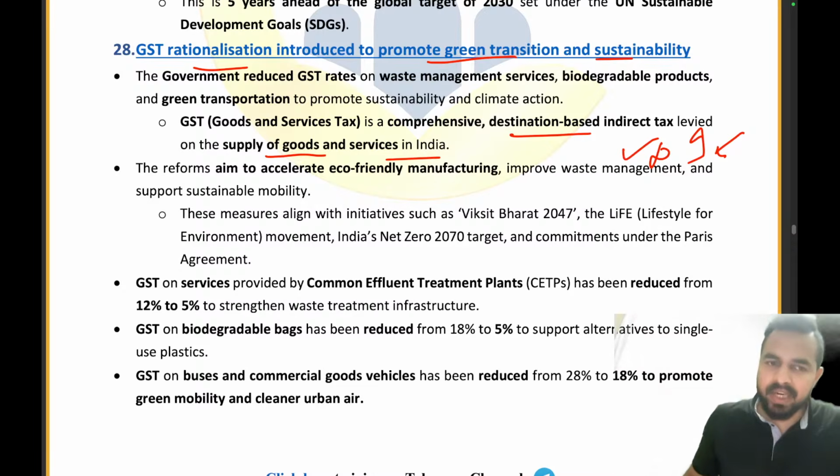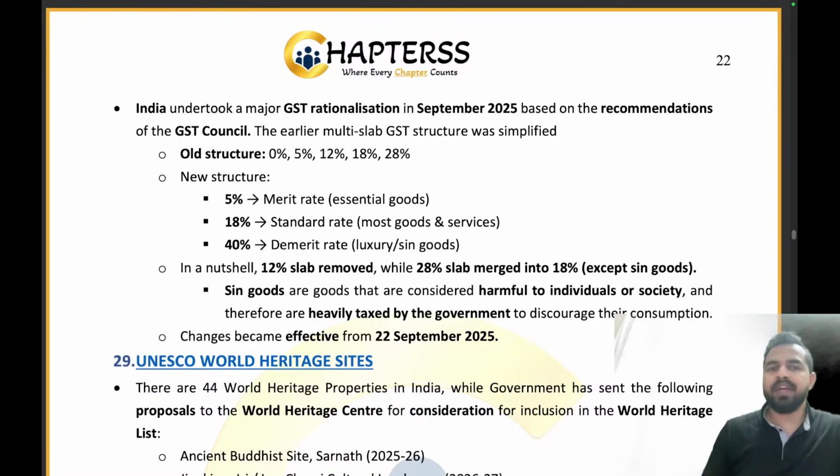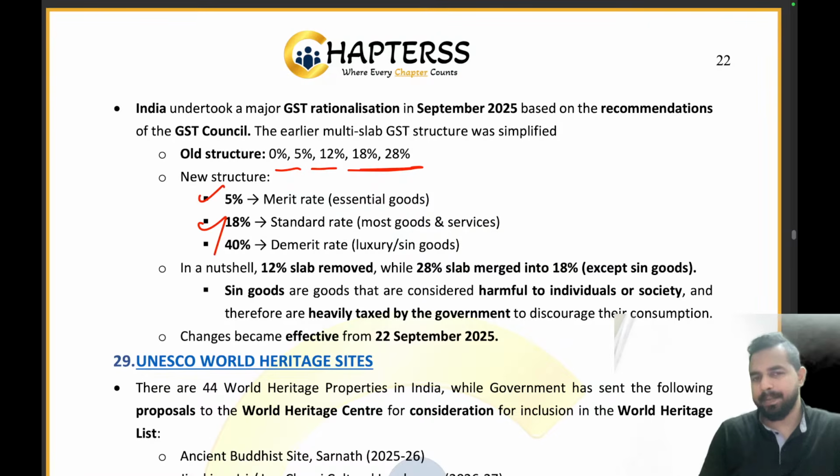So earlier we had 4 slabs in this tax. Let us first try to understand that. India earlier had the slabs 0, 5, 12, 18 and 28. Now what have we done? We now have a new structure, that is 5, 18 and 40% only. Now 5% is for merit rate, that is essential goods. 18% is for the standard rate, that is most goods and services. 40% is for demerit goods, that is luxury or sin goods.